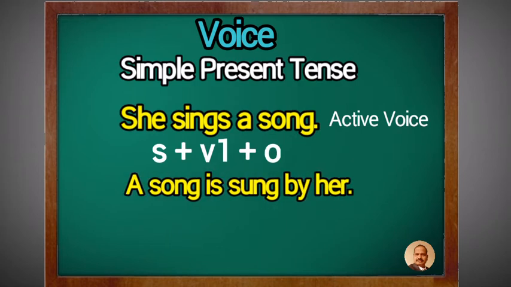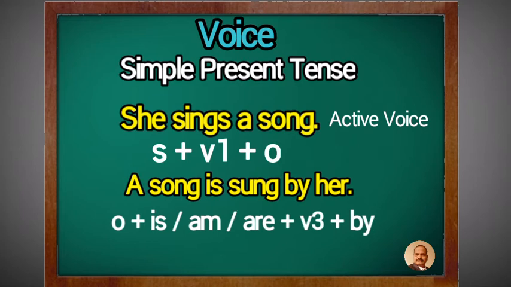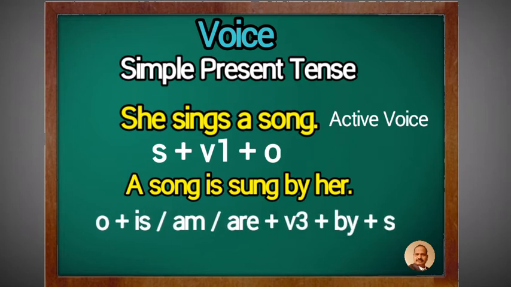We take a song, the object, at the beginning. Then to be form, a song is singular, so we take is. And why is? Because in active voice there is the verb sings, it is in present tense, so we take is. Then the past participle of the verb sing is sung: sing, sang, sung. Then by, and the subject is she, so we take her. A song is sung by her.